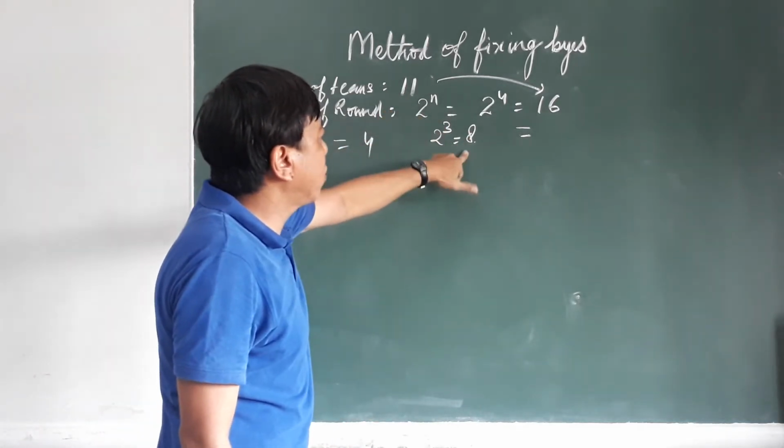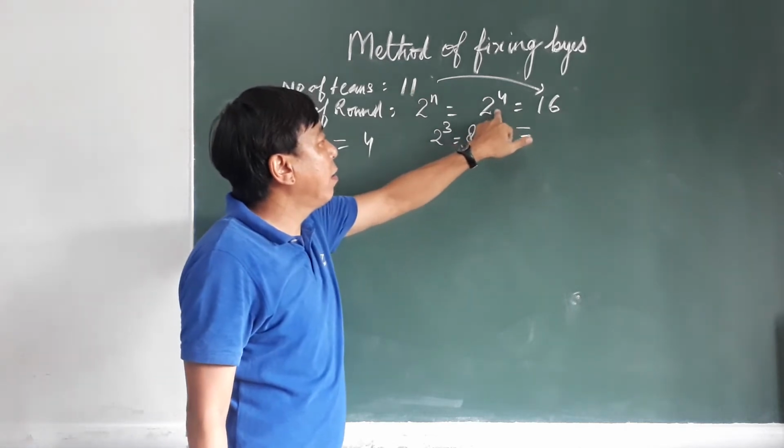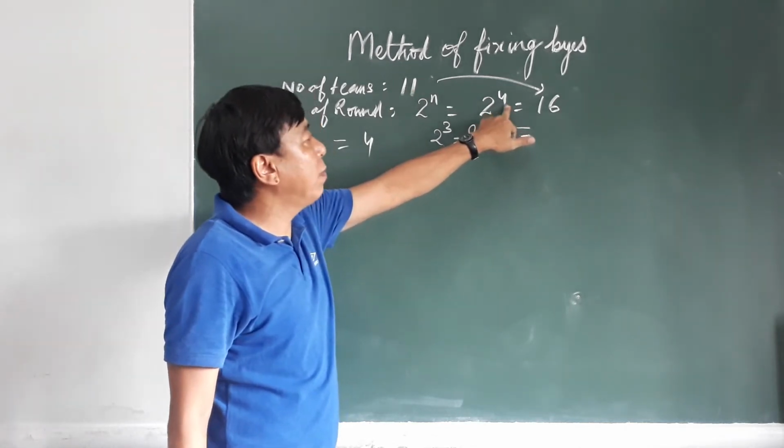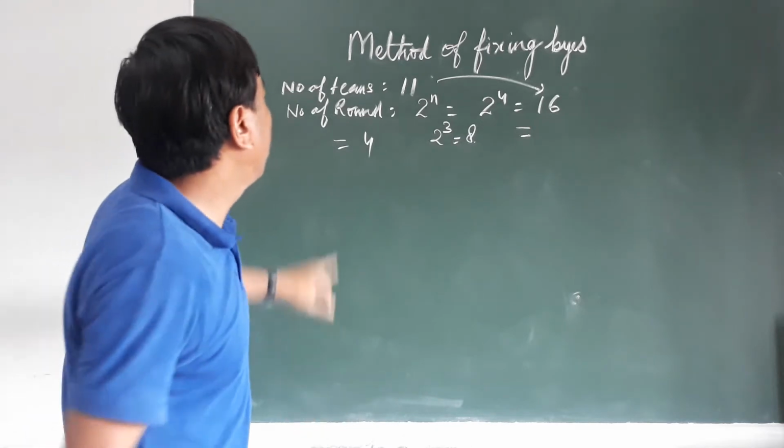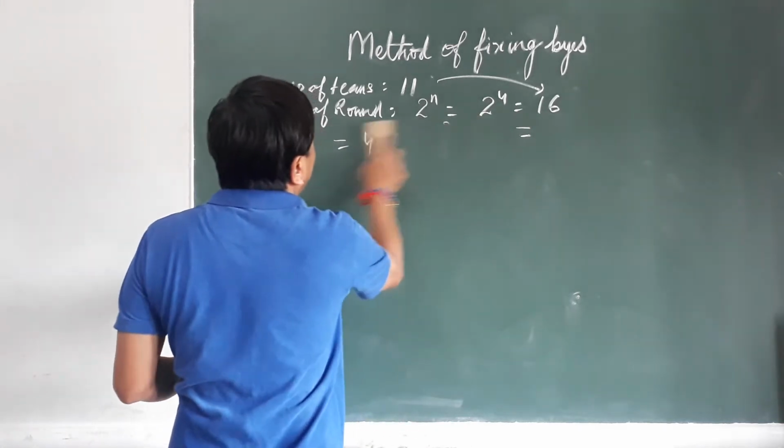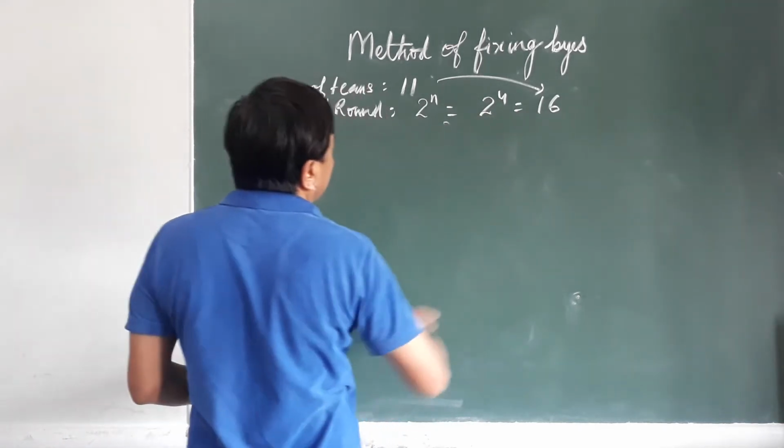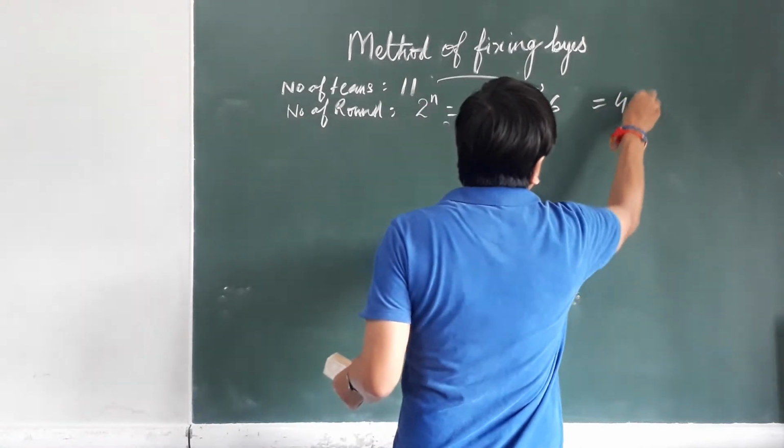So I have taken 2 power 4, means 16. So total number of rounds equal to 4 rounds.